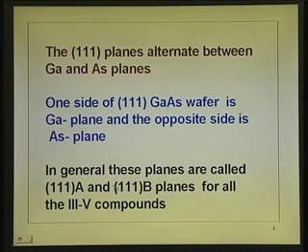If you go to the 1-1-1 B plane, in the case of gallium arsenide, it is the 1-1-1 arsenic plane. Out of the 5 electrons, 3 of them will be bonding into the crystal. If you look into the crystal structure, you will see it will be bonding into the wafer or the crystal from the bottom, 3 bonds, 3 electrons, but there are other 2 electrons which are there on the surface.